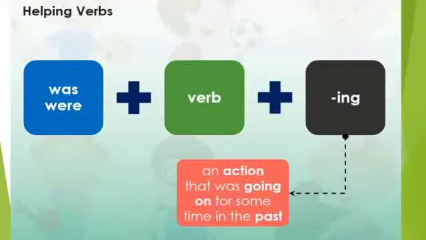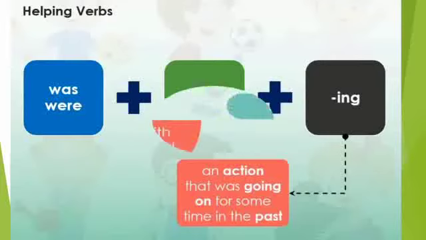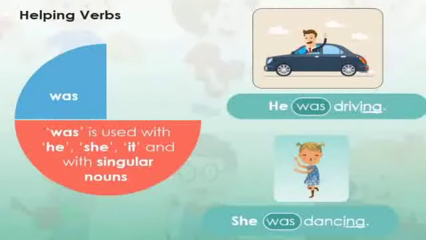Then was or were plus the ing form of the verb are used to talk about the action that was going on for some time in the past. So now let's start with was. Was is used with he, she, it and with singular nouns.